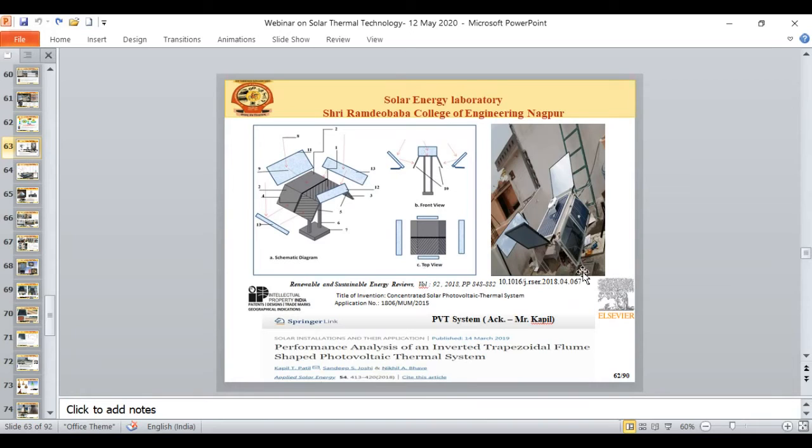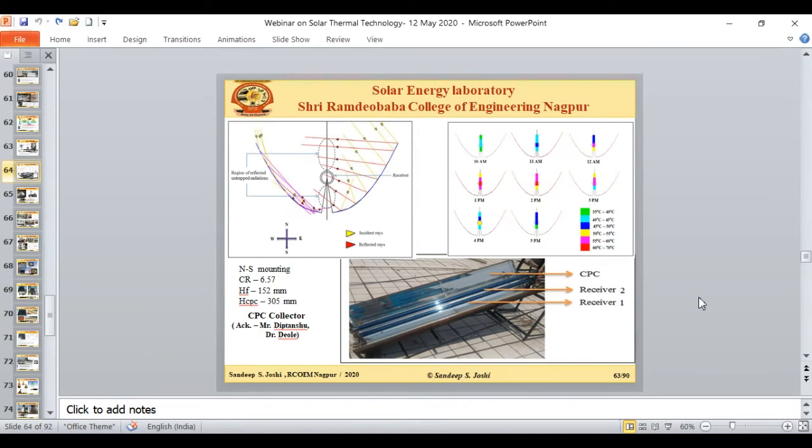Apart from this, those who are interested to work on the solar photovoltaic thermal system, I recommend you go through my published work in Elsevier, in Renewable and Sustainable Energy Reviews. You can just take a screenshot of this slide. You can go through this DOI and see different types of photovoltaic thermal systems. A very comprehensive review is presented where you will find a lot of research directions in the solar photovoltaic thermal system. So this is our another segment.